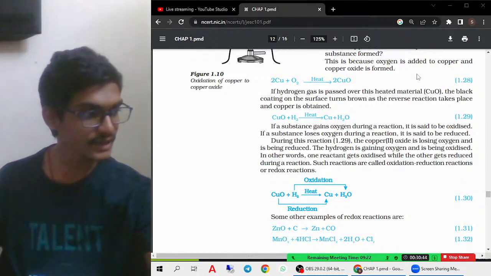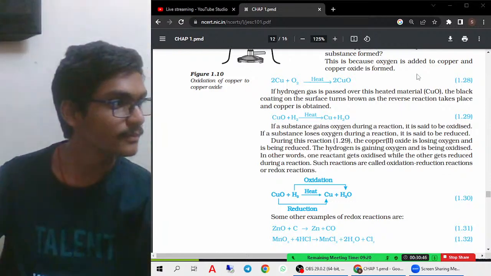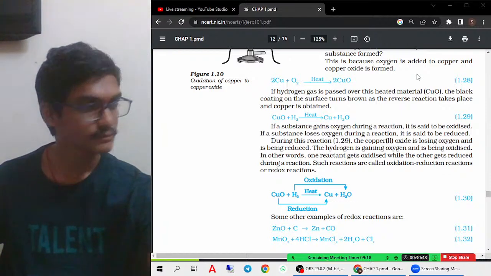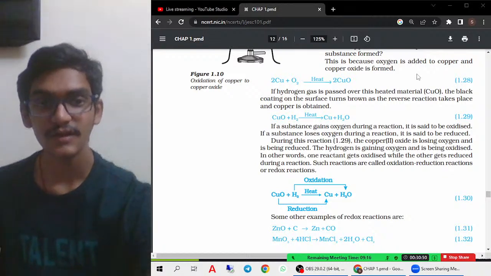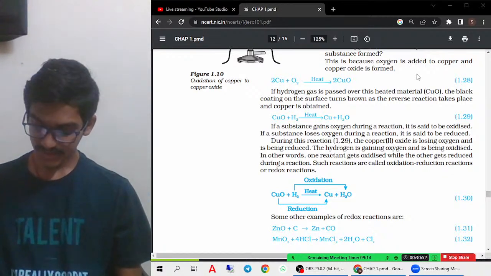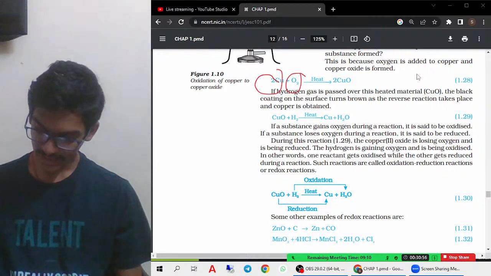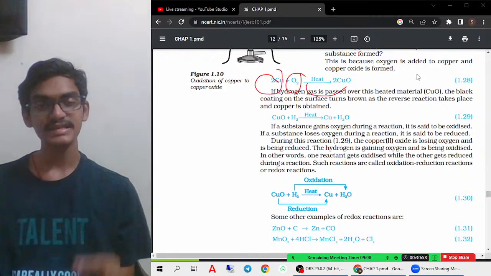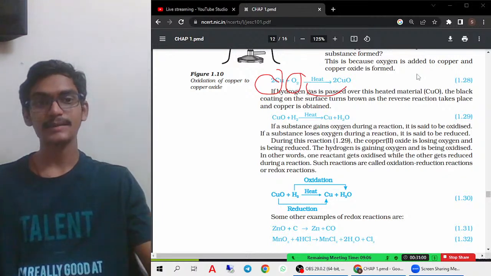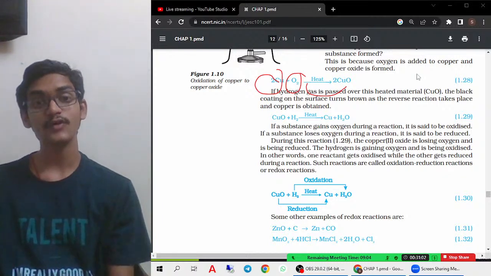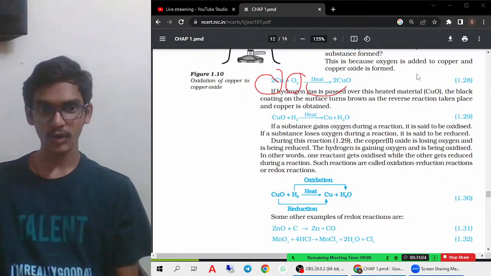The first thing that you have to remember is copper. When copper reacts with oxygen, it forms copper oxide. Copper, which is a reddish brown substance, when it reacts with oxygen, forms a black oxide, that is copper oxide.